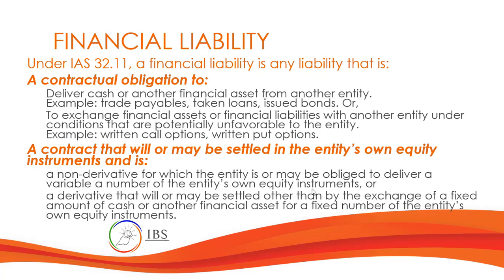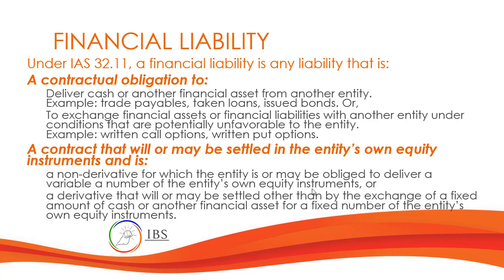Financial liability is any liability that is a contractual obligation to deliver cash or another financial asset to another entity, which, for example, will include trade payables, the loans that you obtained, and the debentures or bonds that you had issued.